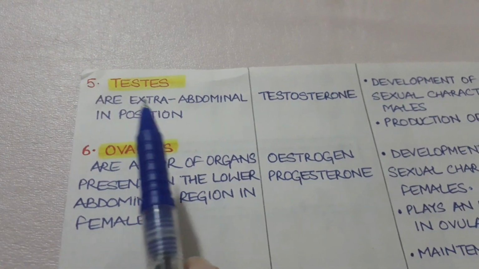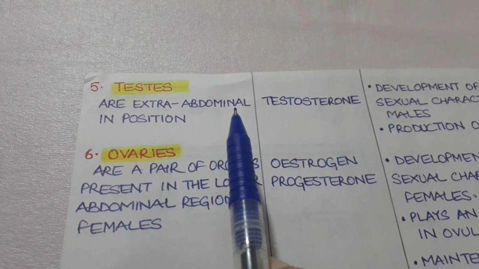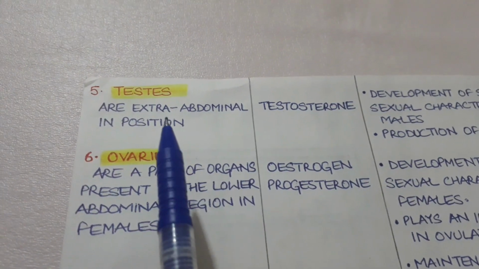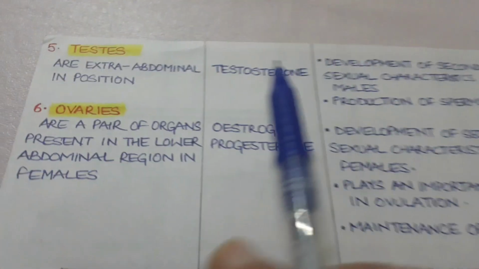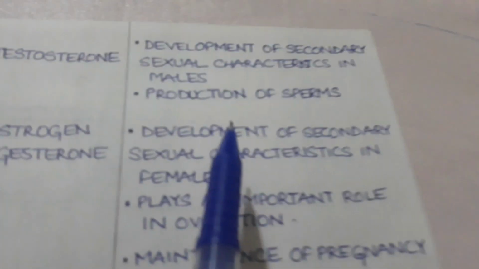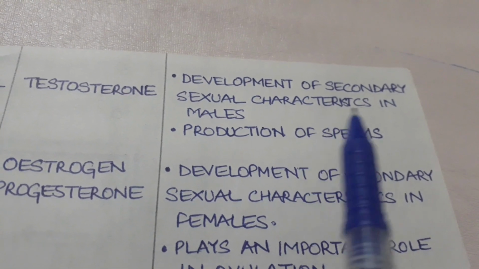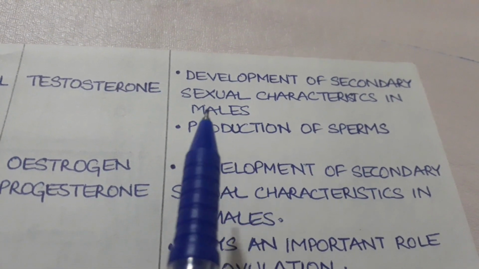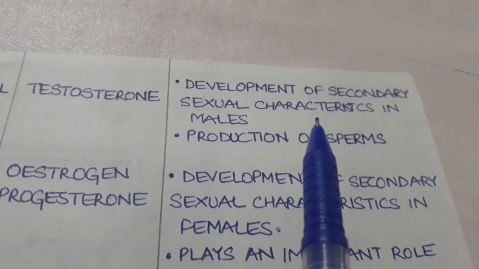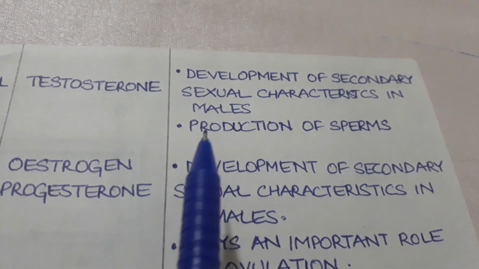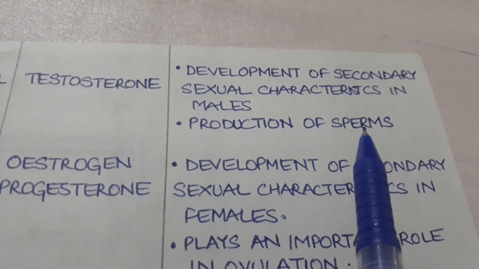The next gland is the testis. These glands are present in human males only. These are extra abdominal in position. It means these are placed outside the human body. The hormone secreted by testes is called testosterone, and it has the following functions. Number one, development of secondary sexual characters in males, like growth of hair, deepening of the voice, facial hair like beard and mustaches, etc. And the second function of testosterone is the production of sperms.